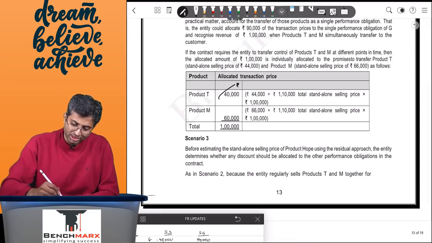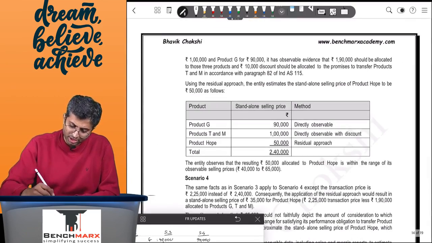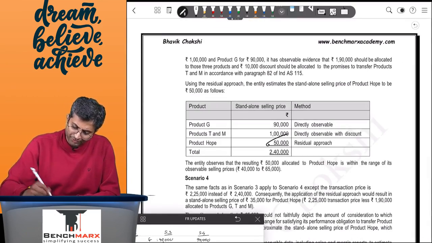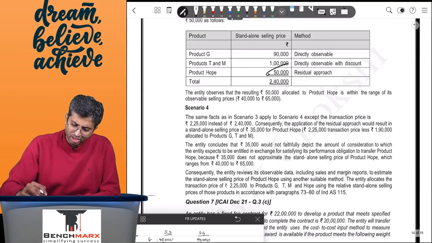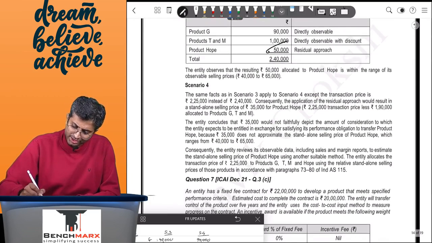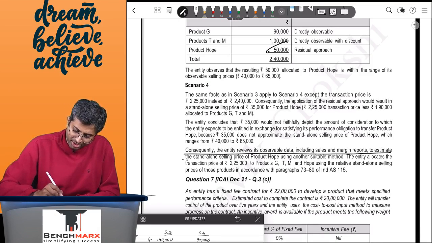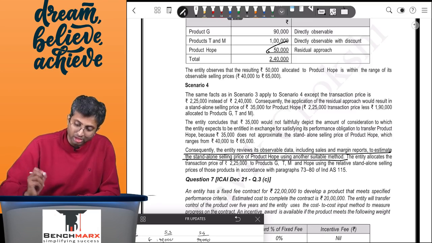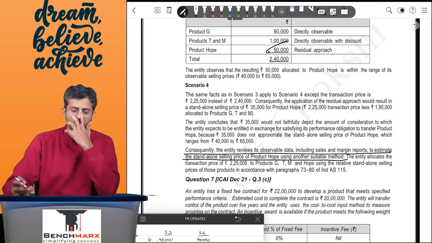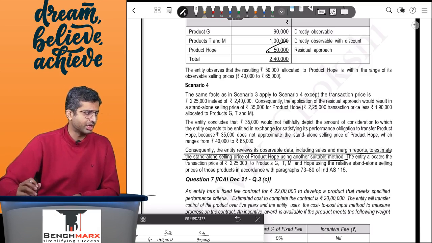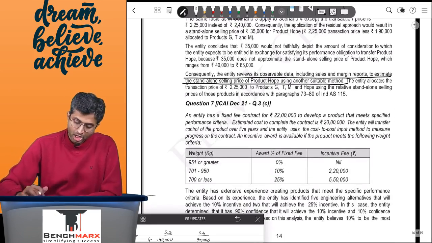So if you go to see, there's 40 and 60 over here. In scenario 3, 50,000 is going towards Hope, and in the last one you are saying consequently the entity reviews observable data to estimate the standalone selling price of Hope using another alternative method, because 35,000 is not what an entity reasonably expects to receive here.